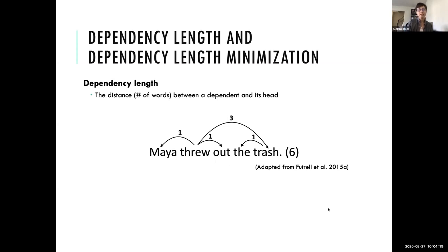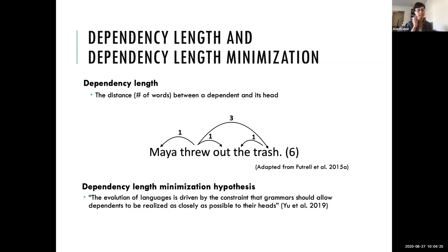And so the observation that speakers often seem to try to minimize these distances has led to this hypothesis that grammars actually require dependents to be realized as closely as possible to their heads. But what I'll be talking about here, rather than whether minimization happens, instead, I'll be looking at how the strategies that can be used to minimize dependencies differ across languages and registers, and what the patterns of that look like.